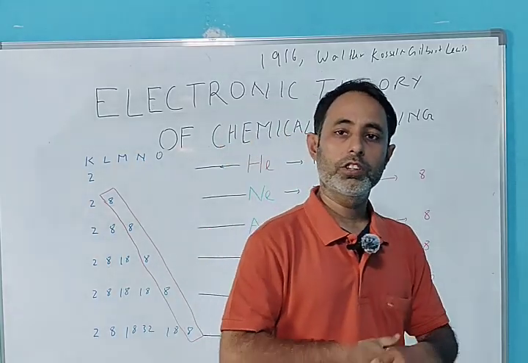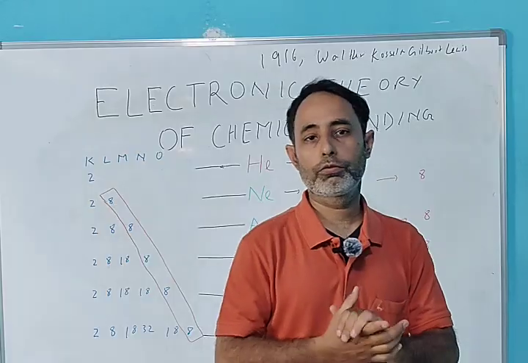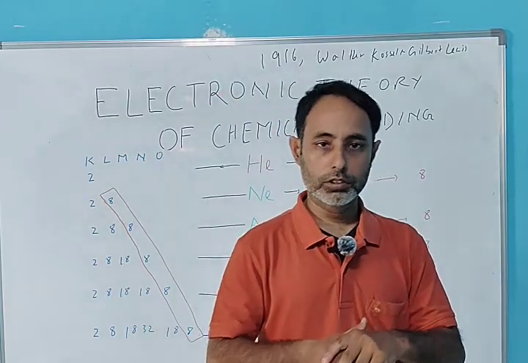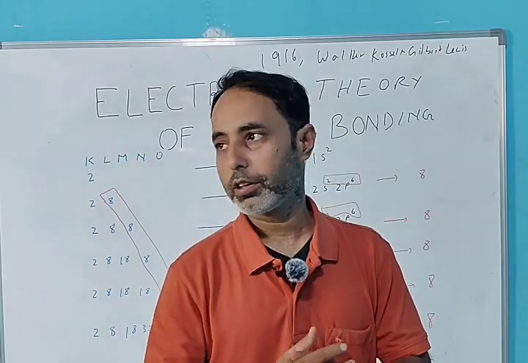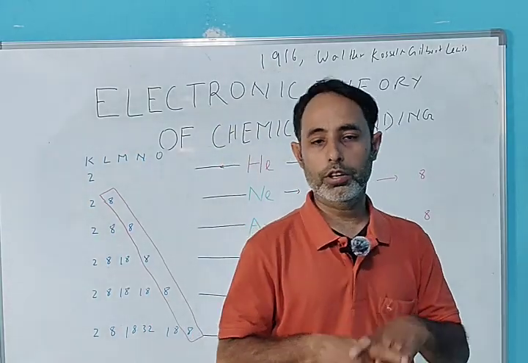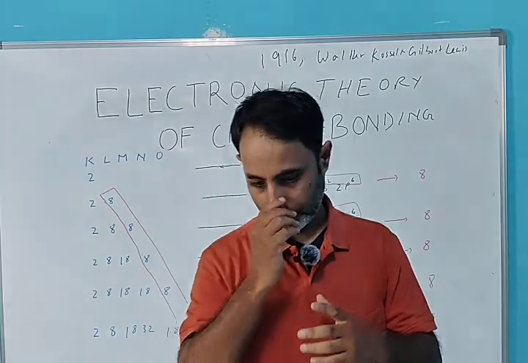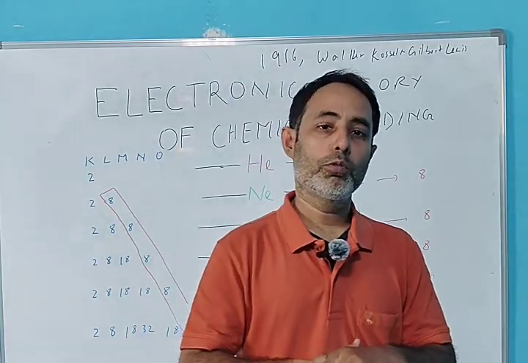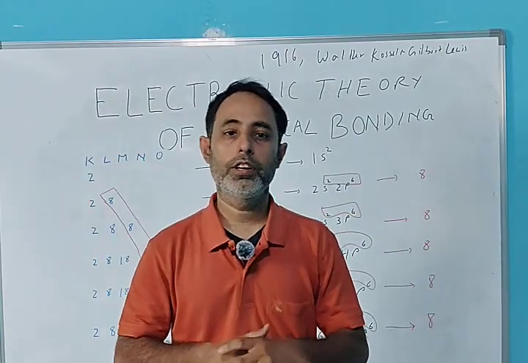In order to answer these questions, they first looked at such atoms that do not take part in chemical bonding, they are inert or they do not combine. Fortunately, the noble gases were already discovered in 1898.